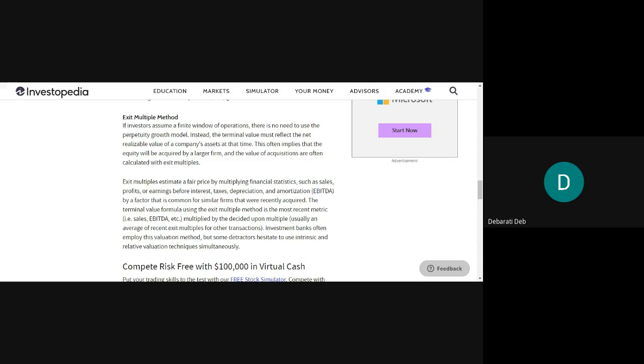Exit multiples estimate a fair price by multiplying financial statistics such as sales, profits, or earnings before interest, taxes, depreciation, and amortization.